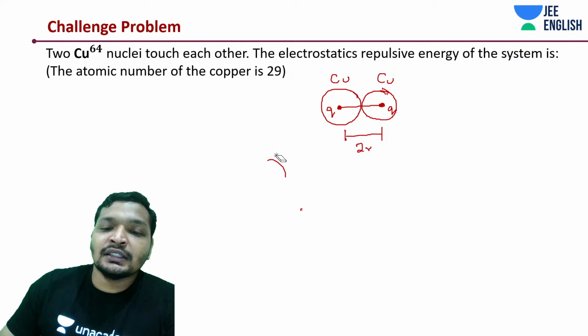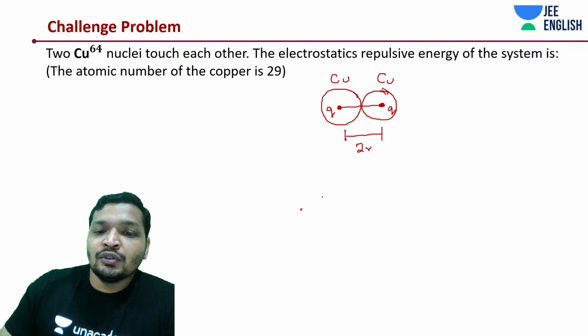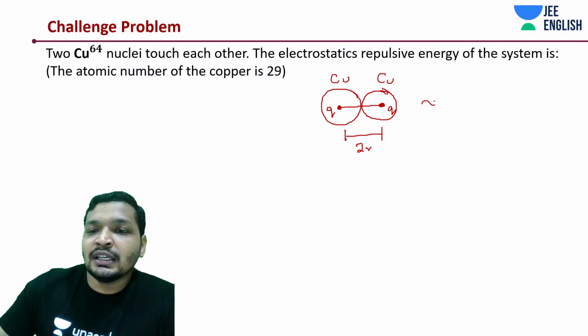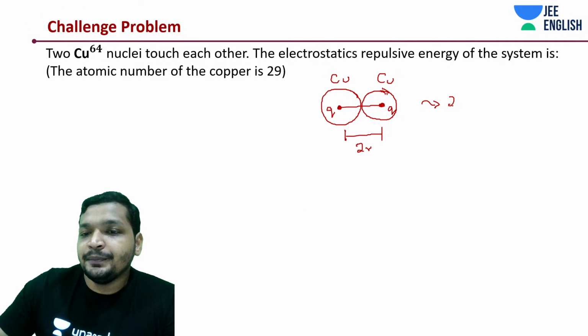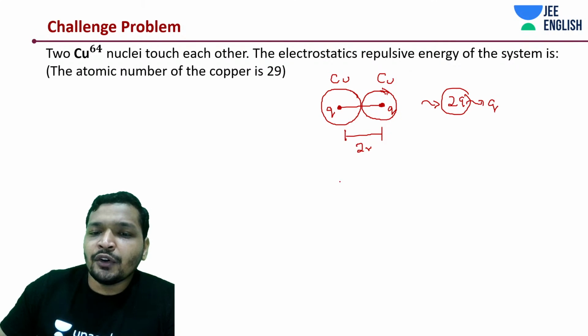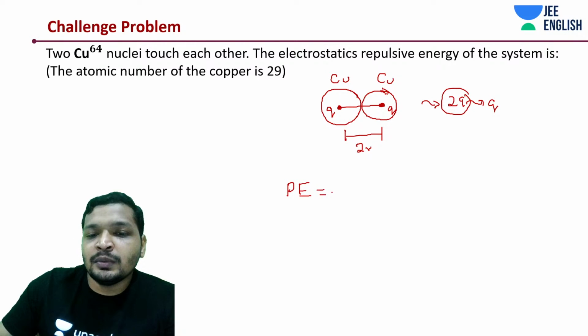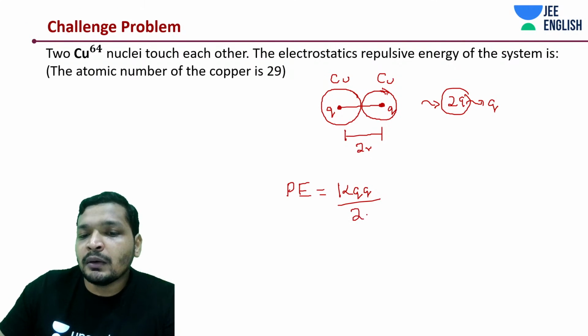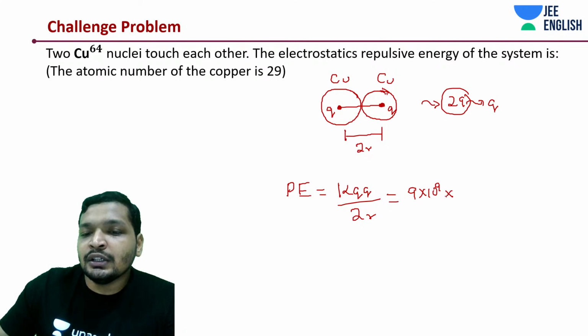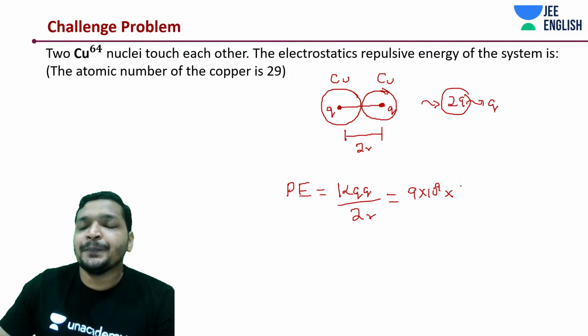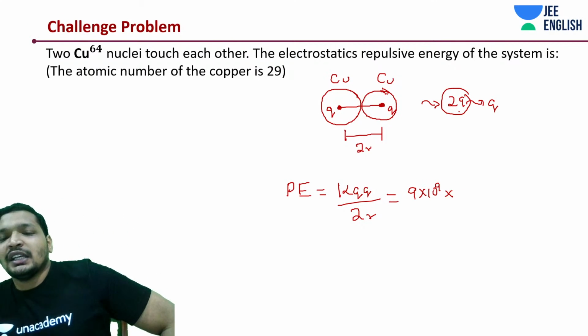Complicated in terms of understanding new concepts. So in these kind of questions, what you do is you say that atomic number 29 is the amount of charges Q. So if we are going to talk about electrostatic potential energy, how much is it going to be? K into Q, both are Q, divided by R or 2R, divided by 2R. This is 9 into 10 to the power 9 into Q is how much, guys? 29, how much? Electron volt.